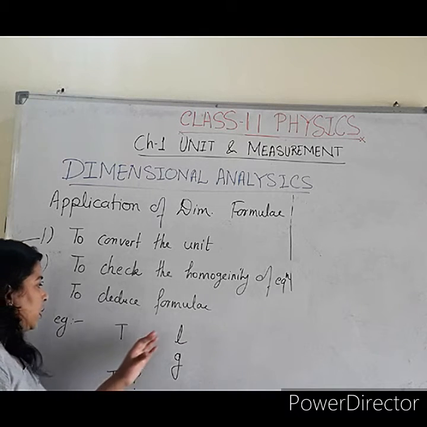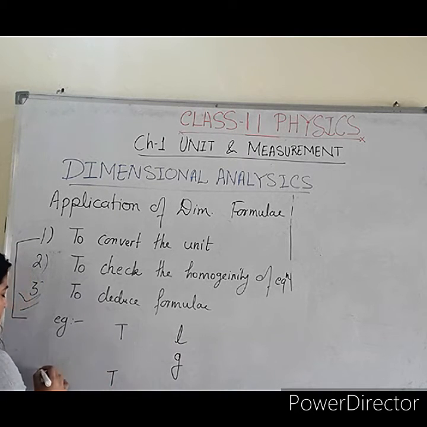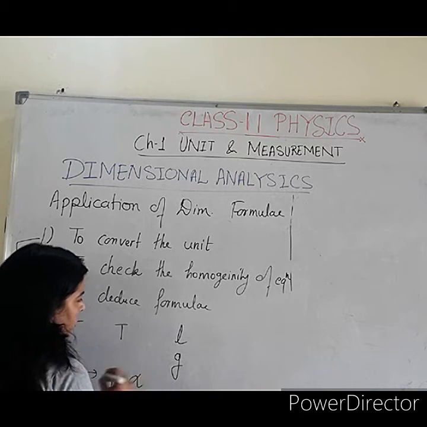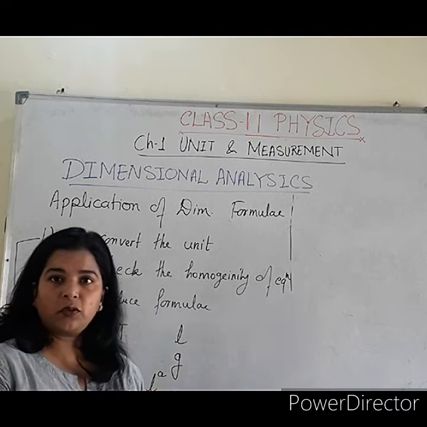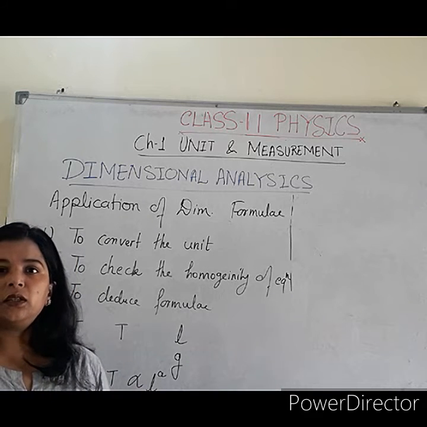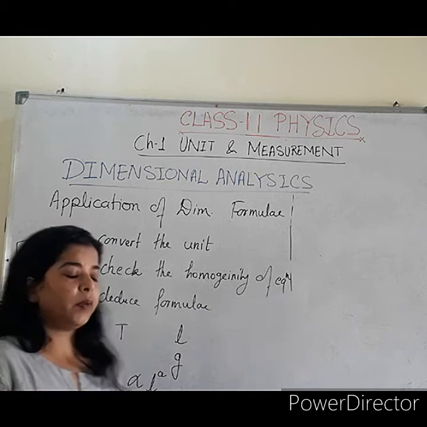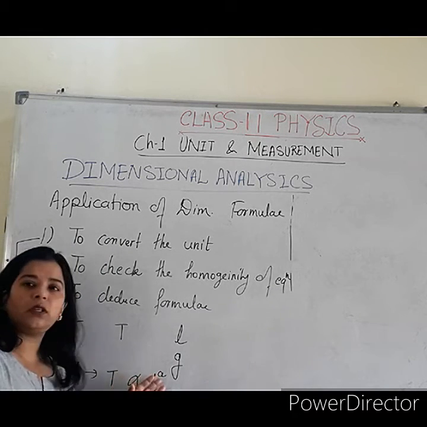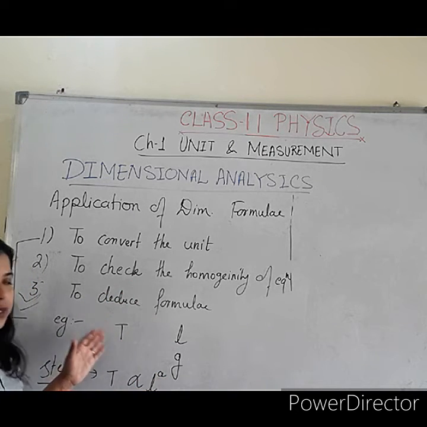So, T dependency on L. First of all, step number one: T is proportional to L to the power A. Because we have to find out the dimensional formula, we don't know whether T is equal to L square G, or L divided by G, or L under root G. It may happen that any kind of power is used for the right hand side terms on which the time period depends.